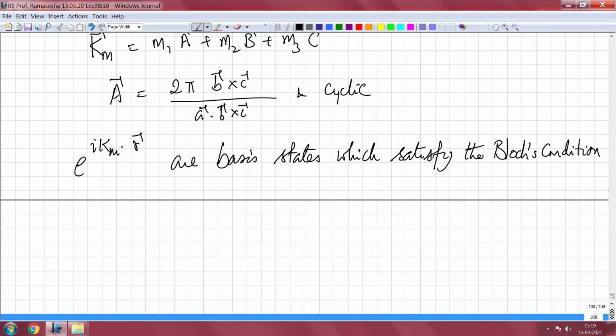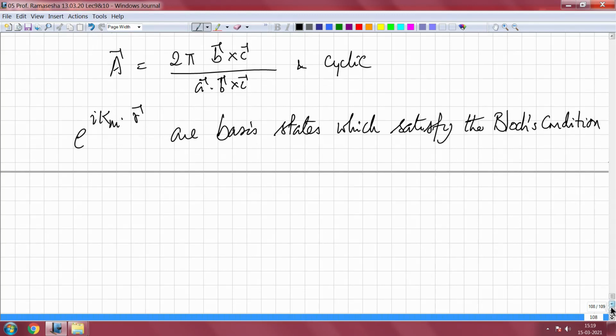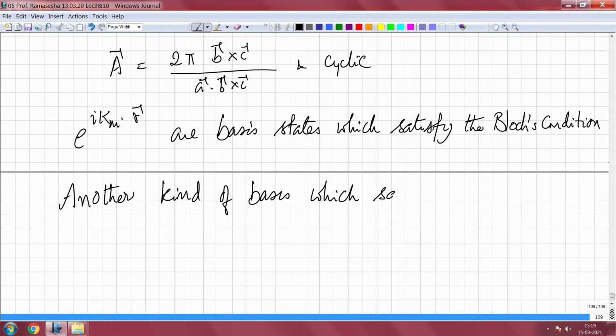This is one type of basis that we can have. Another kind of basis that we can construct which satisfy the Bloch condition are tight binding functions.